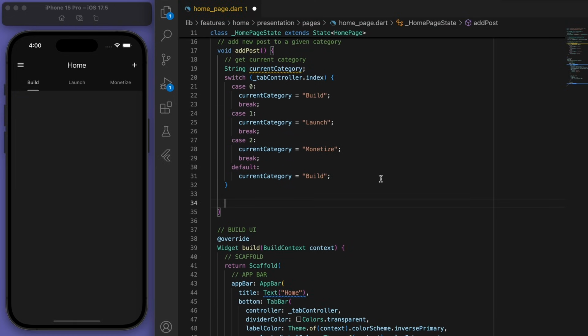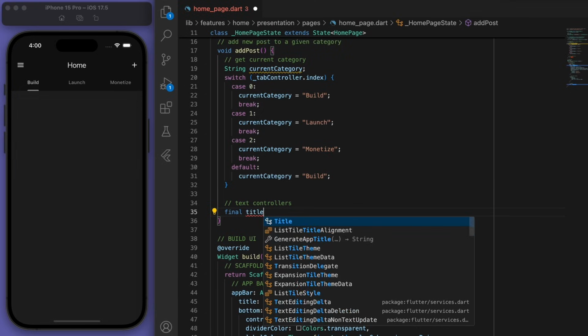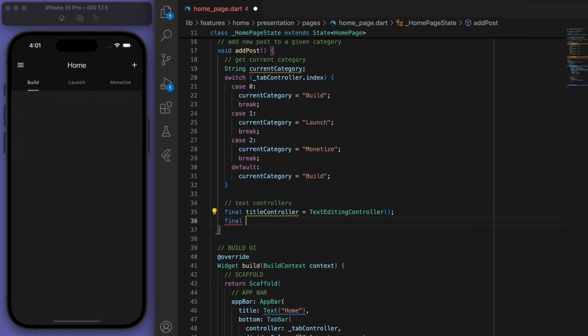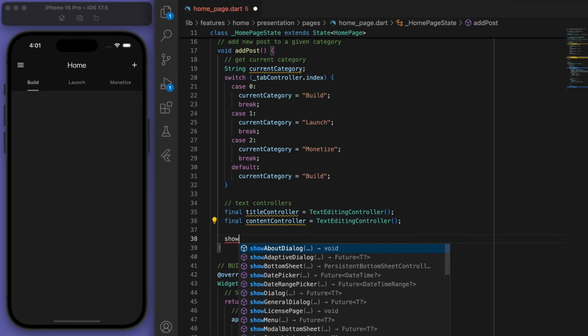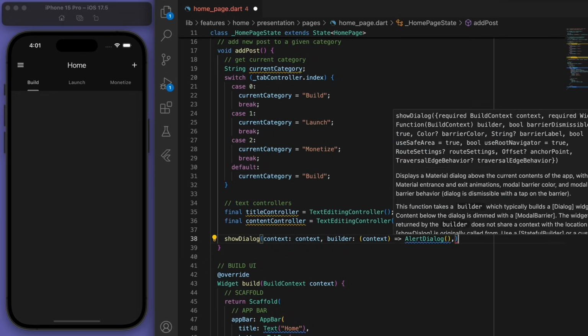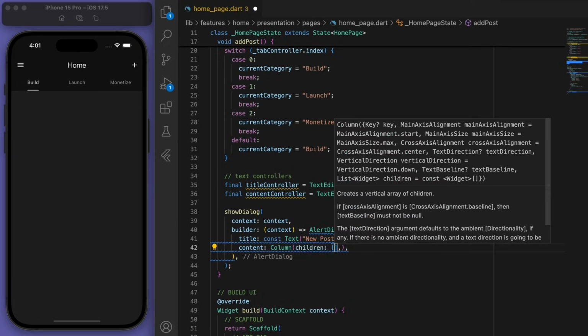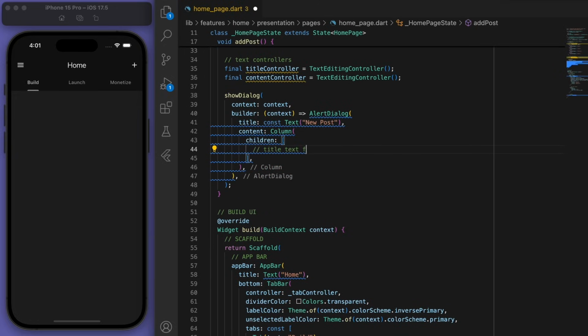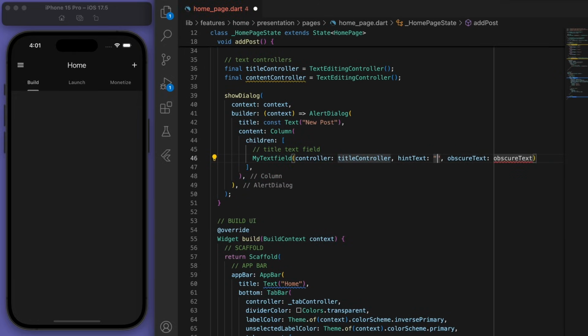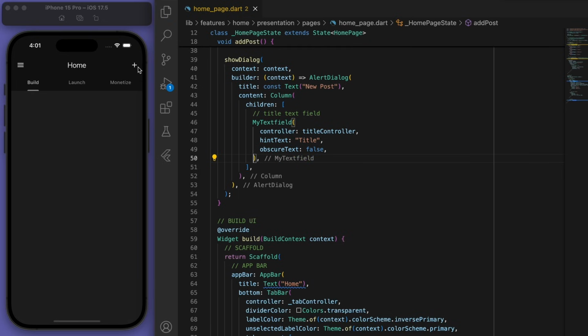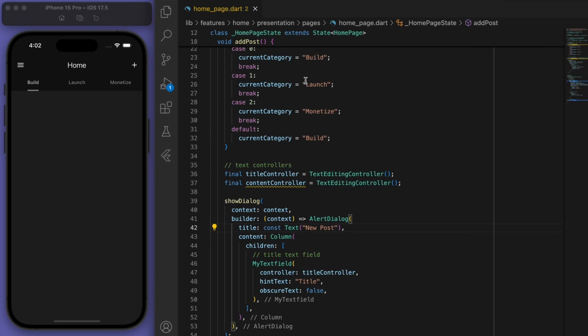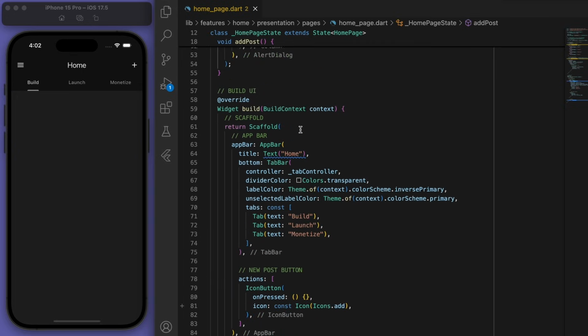And then to access what the user typed, we're going to need some text controllers for the title and the content. And let's just show a nice dialog box saying new post and provide a text field for the user to type stuff in. Cool. So this add post method, let's give it to our button down here.